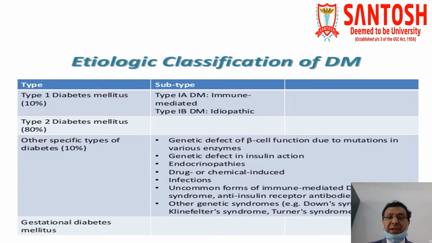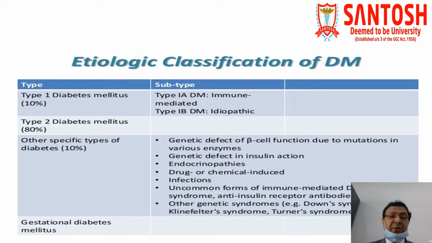So in this etiological classification of diabetes mellitus, as I just told you in the previous slide, the major types are: type 1 diabetes mellitus, which is responsible for 10% of the total cases, and this type 1 diabetes mellitus is further subdivided into type 1A and type 1B. Type 1A is usually immune mediated, and type 1B is idiopathic in nature. And idiopathic, I think everybody is familiar, when the cause is not known, the condition is called idiopathic.